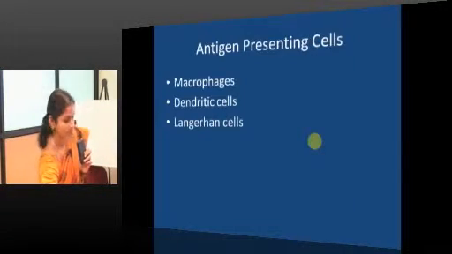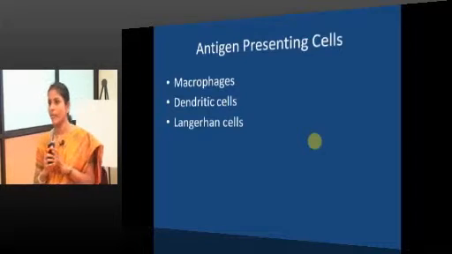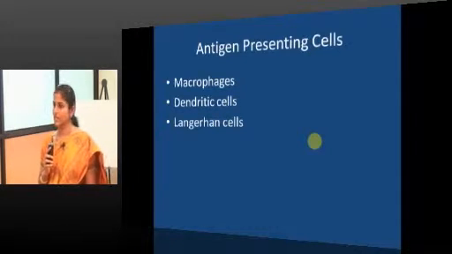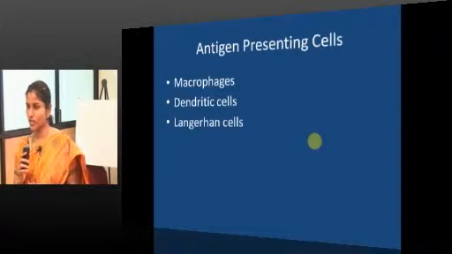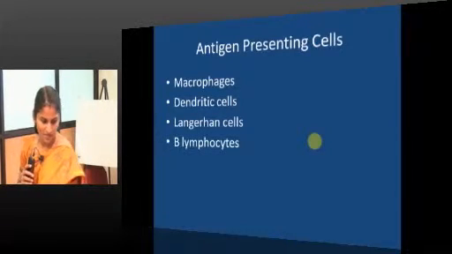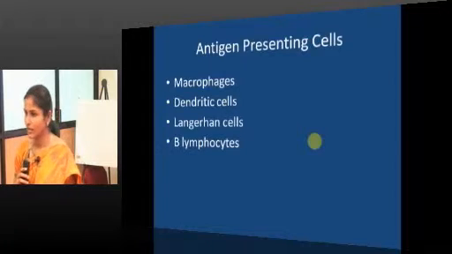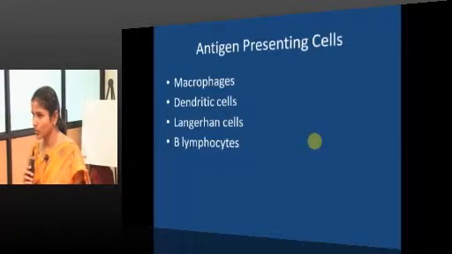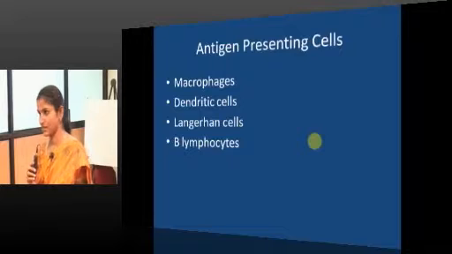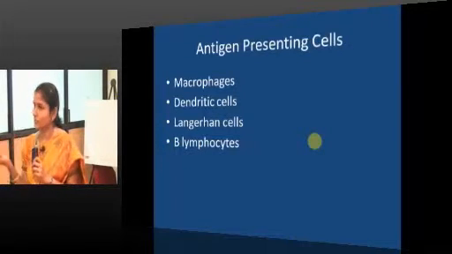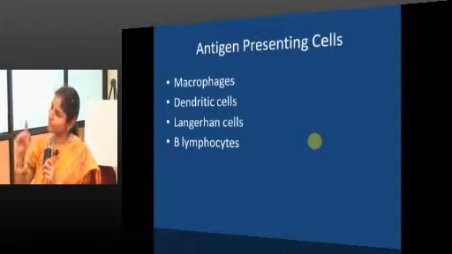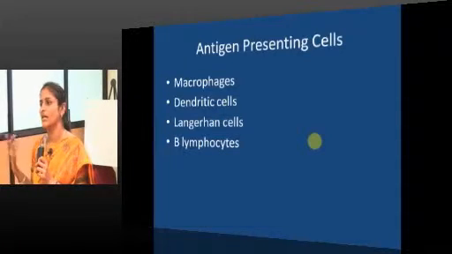Next. Antigen presenting cells are macrophages, dendritic cells, Langerhans cells. Of course, all are of the macrophage family. You will not have any doubt with this. Apart from this, even B lymphocytes can process and present antigens. So, they can also present it to their masters. Even B lymphocytes are dependent on T lymphocytes. Only when T lymphocytes activate can B lymphocytes form antibodies. So, even B lymphocytes can present antigen to their masters.